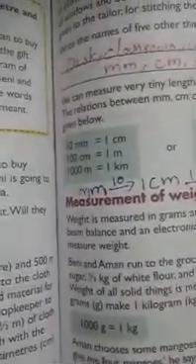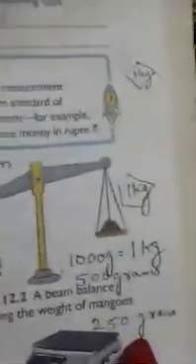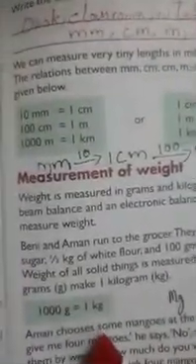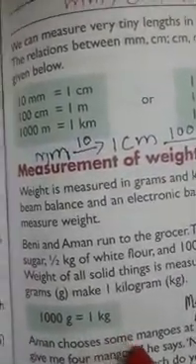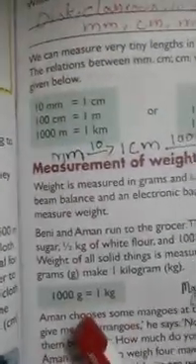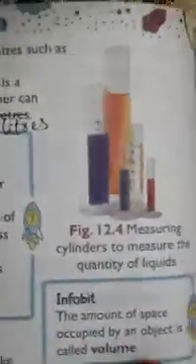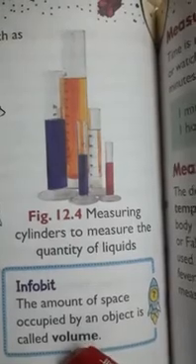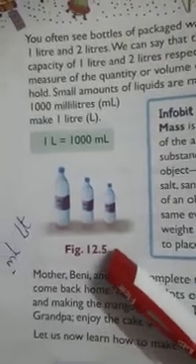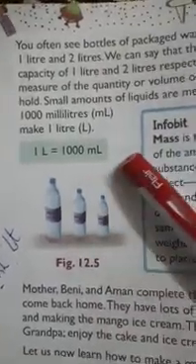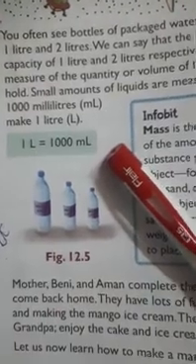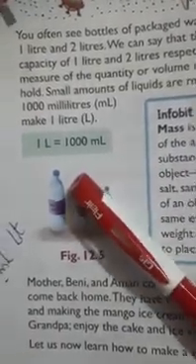Measurement of weight. See children, the weight of vegetables and fruits we measure in kilograms. The units are milligram, the smallest unit, then grams, then kilograms. 1000 grams makes 1 kilogram. Okay. Let's see now measurement of volume and capacity. For liquids, we usually measure in liters. These are the measuring cylinders to measure the quantity of liquids. So the unit of liquid is liter. We measure liquids in liters. 1 liter is equal to 1000 milliliter. Milliliter is the smallest unit. 1000 milliliter is equal to 1 liter.